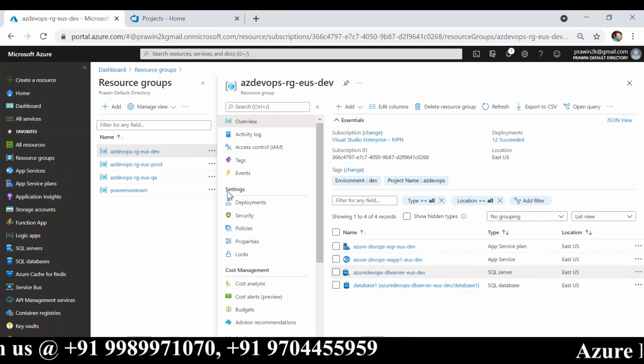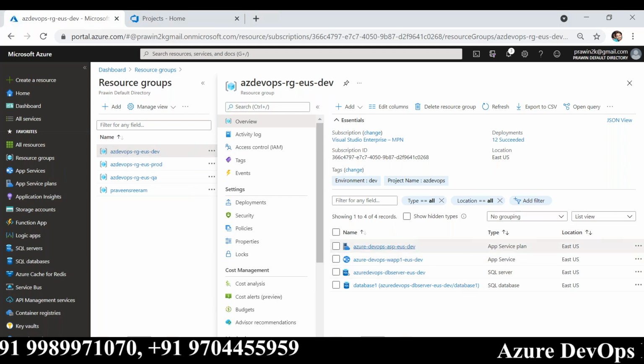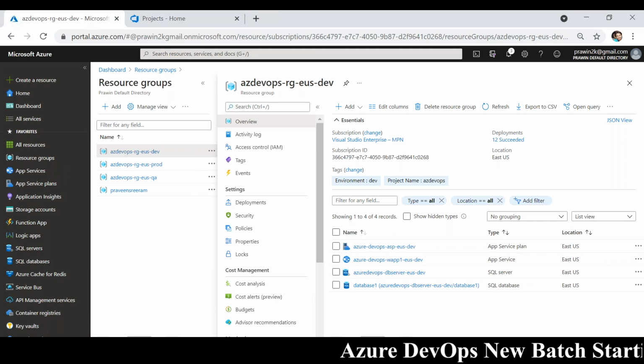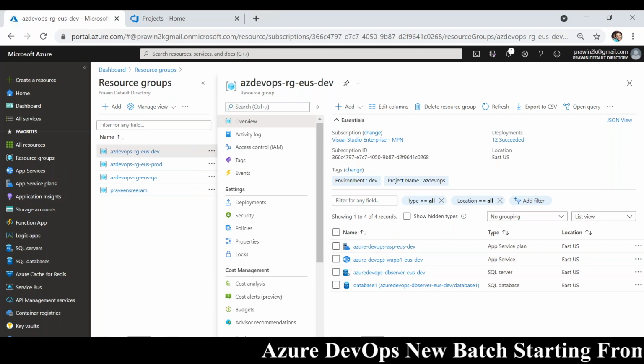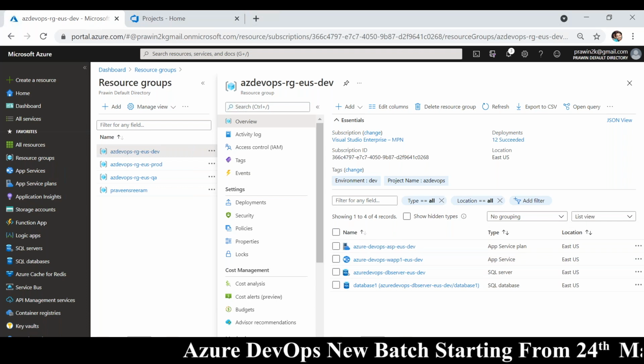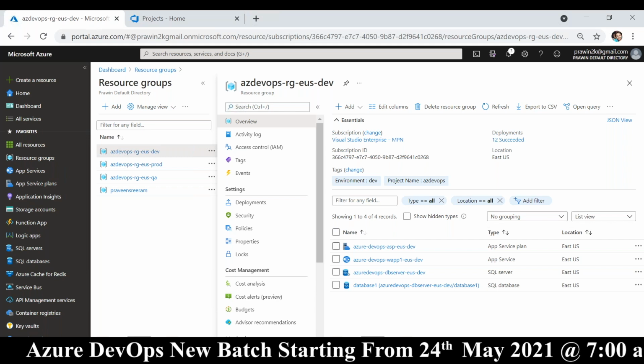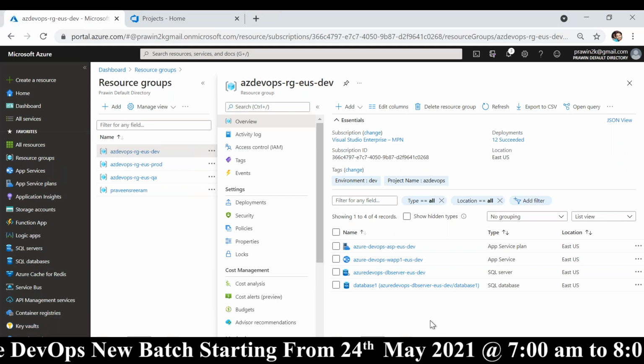Initially, you might start only with the dev environment and create hundreds of services here. The client reviews everything and says, hey, everything is good. Now create them in QA and create them in prod. Obviously, it will take a lot of time to create them manually.